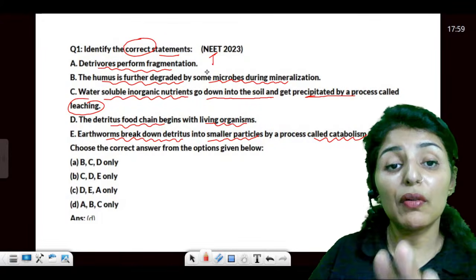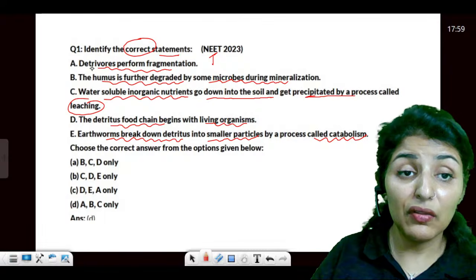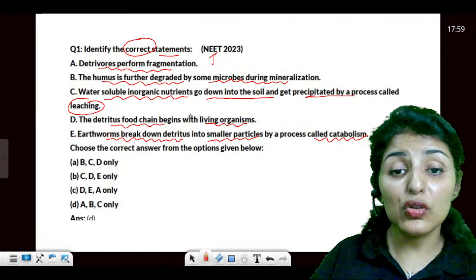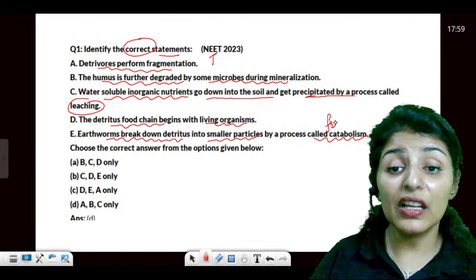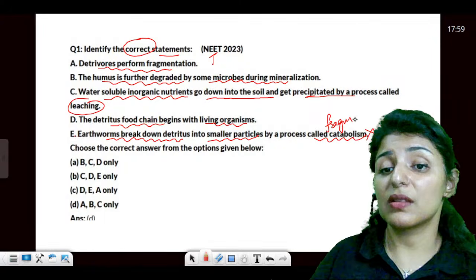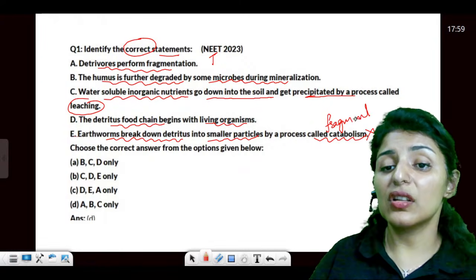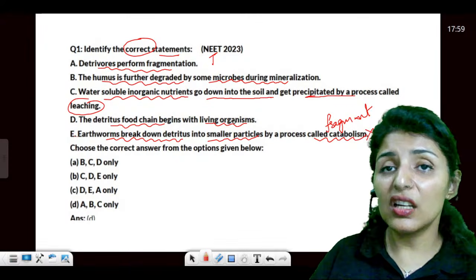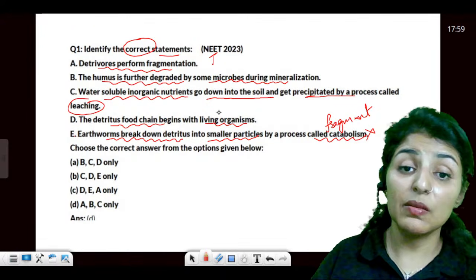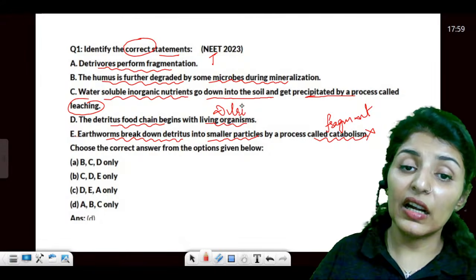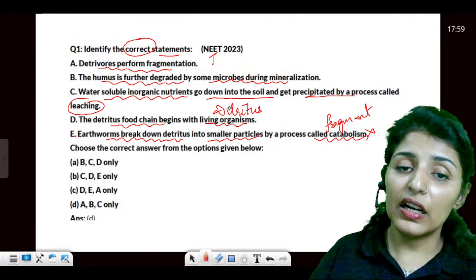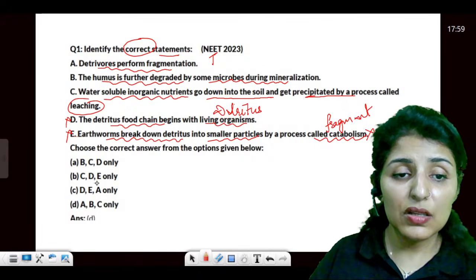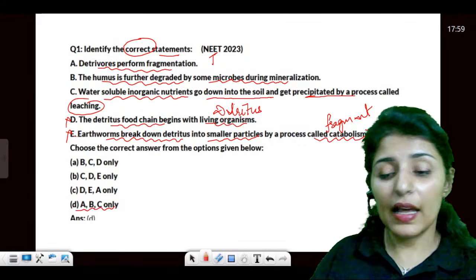Detritivores are going to perform fragmentation. And we know that earthworm is a detritivore. So when it breaks it down into smaller pieces, it is known as fragmentation and not catabolism. Is that clear? So this is wrong. The detritus chain does not start with the living organism. It starts with the detritus. Are these points clear? So these are the two wrong statements. So the answer would be A, B, and C.